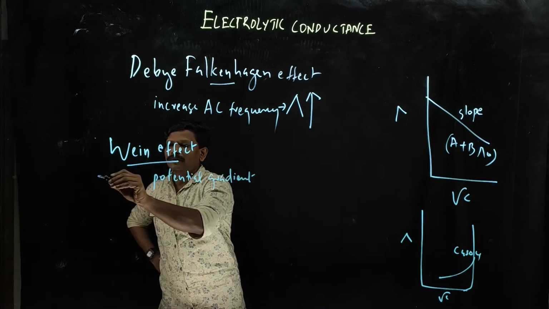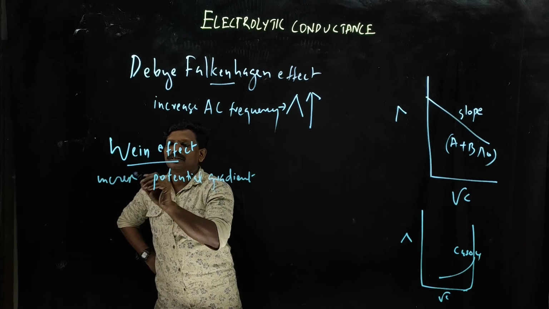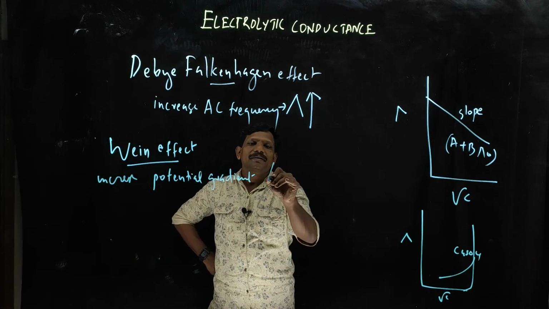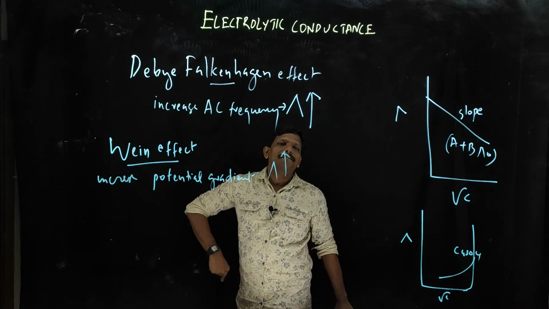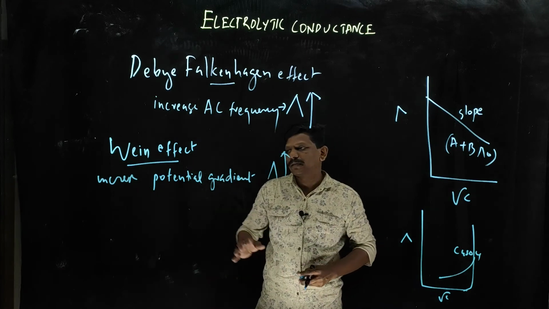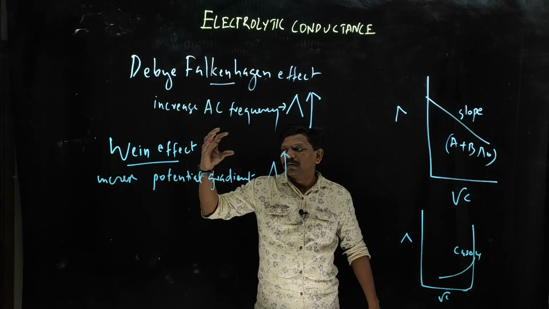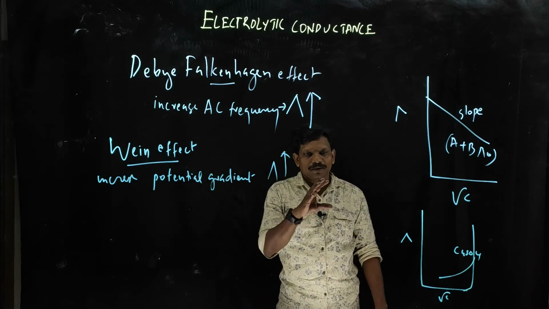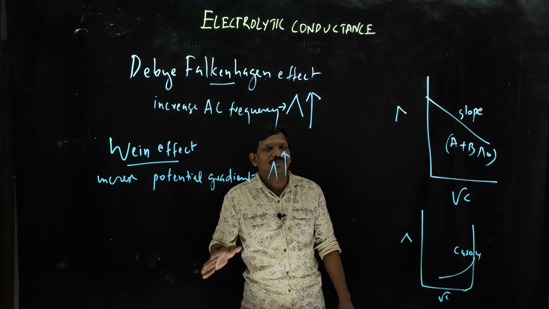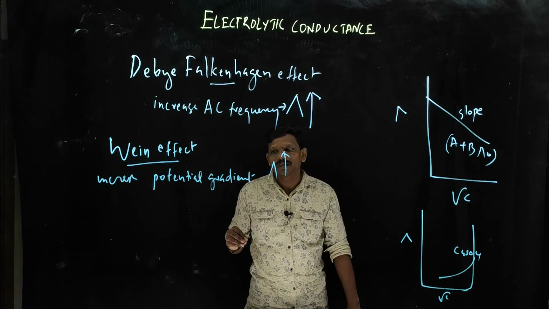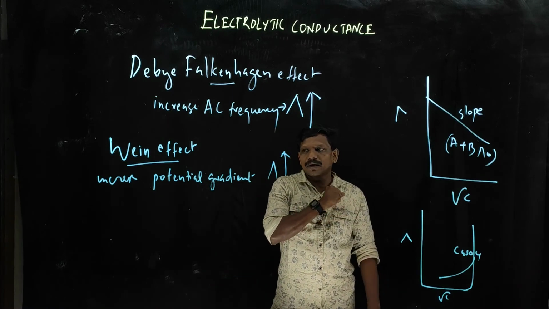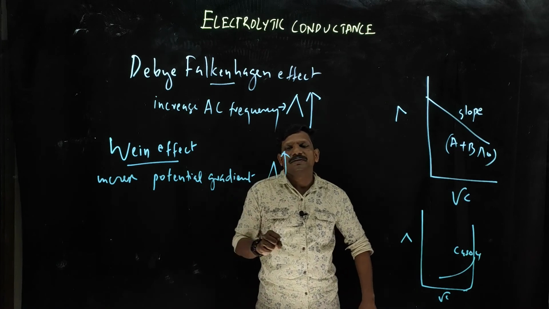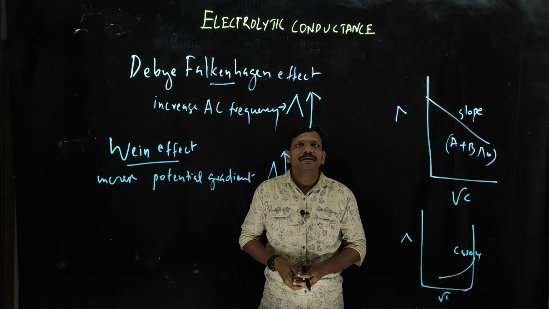That means if you increase the potential gradient, the molar conductivity will again increase. Okay, so high potential gradient means what? There is no chance of formation of the ionic atmosphere. That means the ions will move very fast and the molar conductivity will increase.